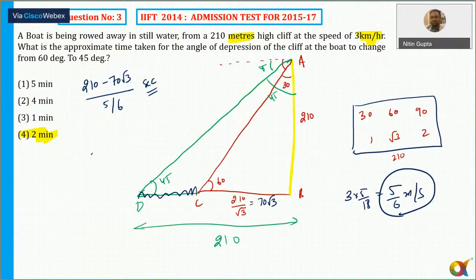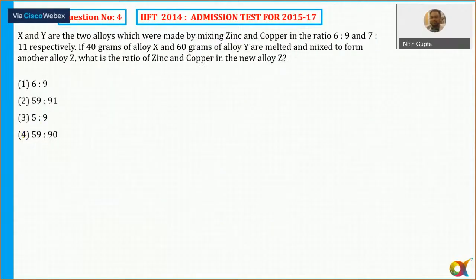Okay, chalo, let's move ahead. Question number 4. Now, this was something which was again easy, but calculations were there. और if you have observed, ऐसे क्वेश्चन हमने 2015 में भी आया था, सिमिलर क्वेश्चन. एक्स एंड वाई, और पिछले 5 साल में ऐसे क्वेश्चन 3 बार आ चुके हैं.